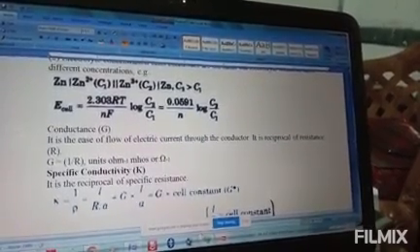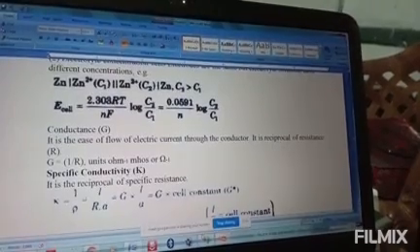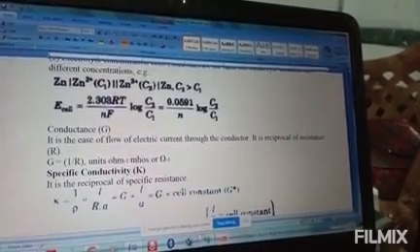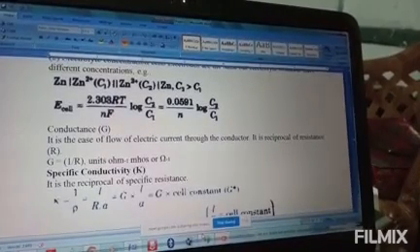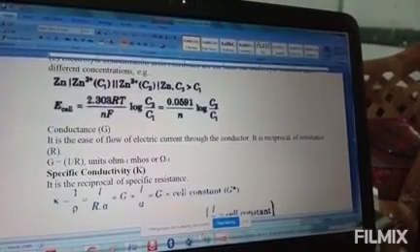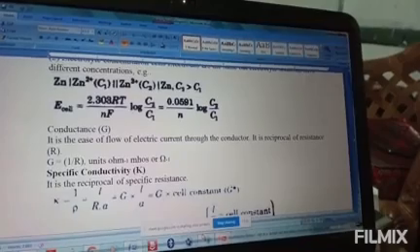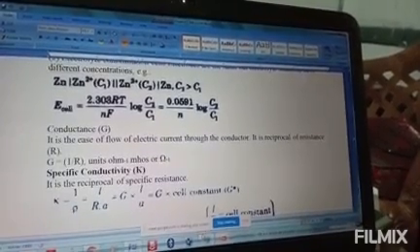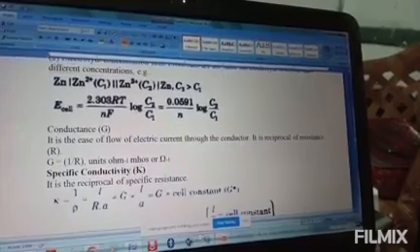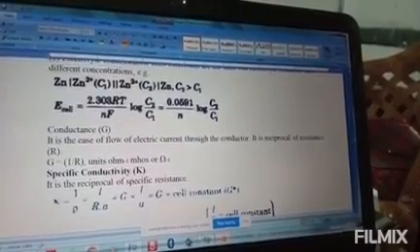After writing the cell representation, we need to find E cell equal to E node cell minus 2.303 RT by nF, then log of product concentration over reactant concentration, means Mg2 plus and Ag. Okay, Mg2 plus has no number in front, so there will be no power. Clear? Ag is solid, the power of a solid is 1, and 1 squared is 1. So 1 into Mg2 plus means the Mg2 plus concentration comes. On the reactant side, Mg is solid so it is 1, and the power of Ag plus goes to 2. Okay, so we substitute this. Then instead of 2.303 RT by F, we substitute 0.059, and here 2 electrons are lost, is it not? So n becomes 2. Clear?